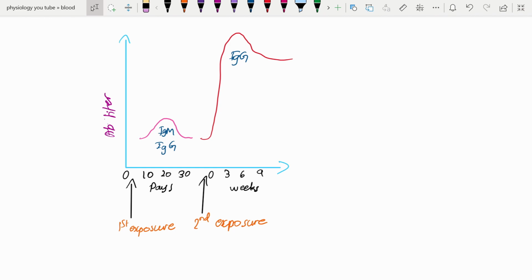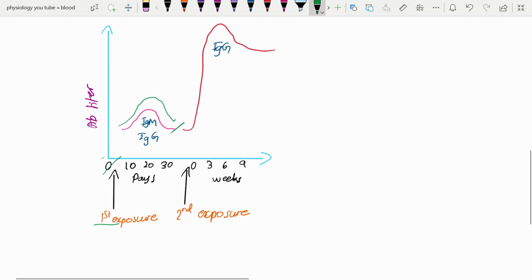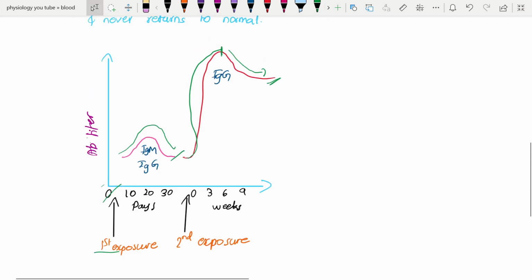I will explain this with the help of this graph. As you can see, at the first exposure the antibody titer rises gradually and also returns to its normal level within less time. In the second immune response, you can see the antibody titer is very high and reaches its peak, and it also gradually reduces, but some amount of titer always remains in the blood.